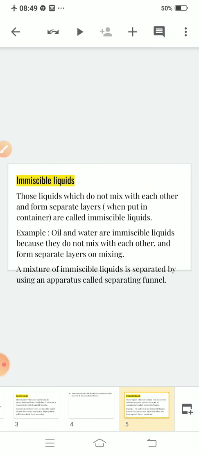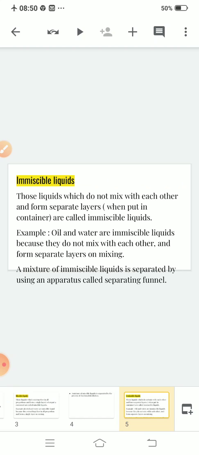Clear? Those liquids which do not mix with each other and form separate layers when put in a container are called immiscible liquids. An example is oil and water.